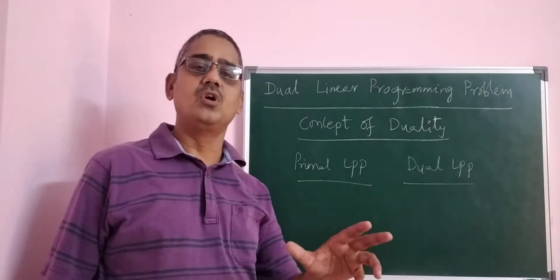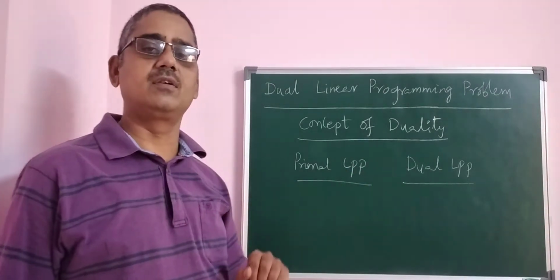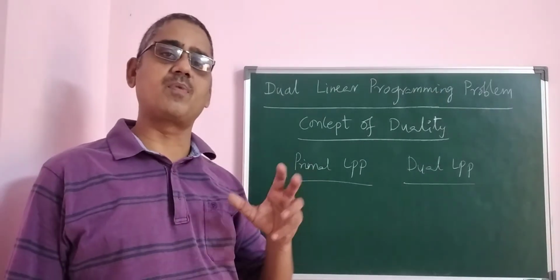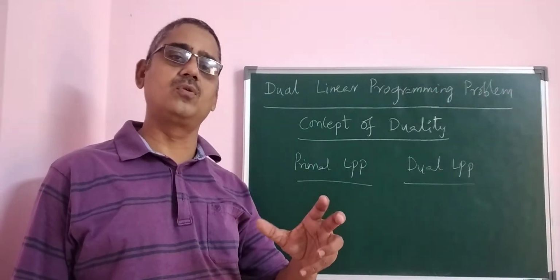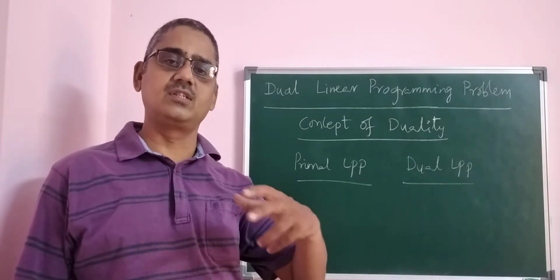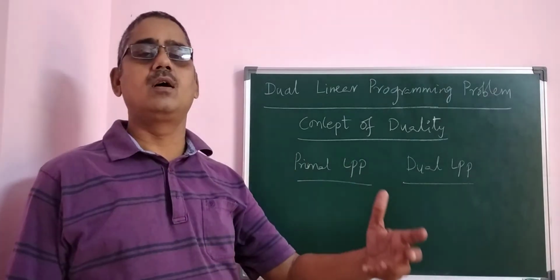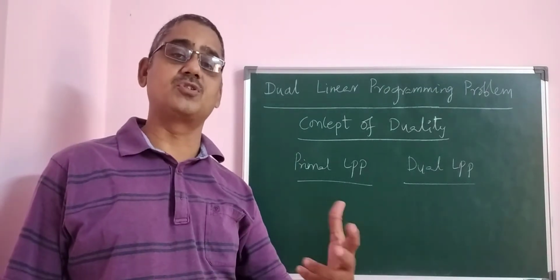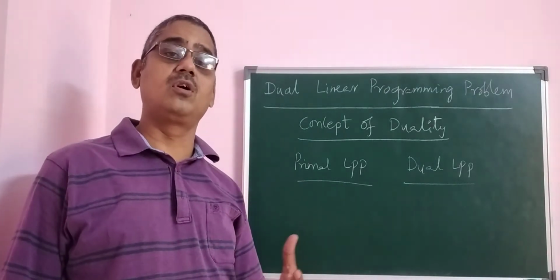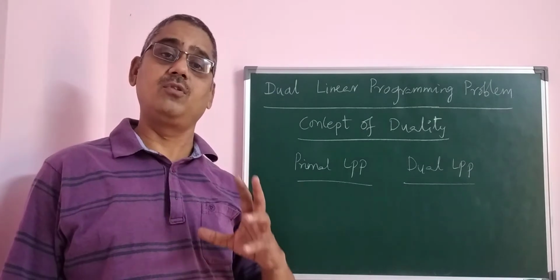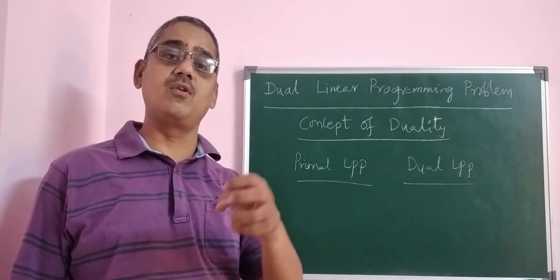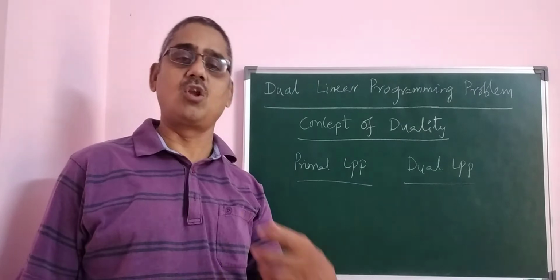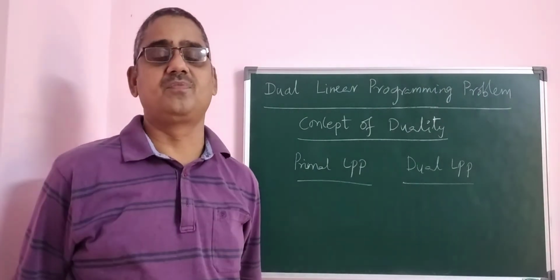Why are these two problems considered? For example, if the primal LPP is difficult to solve, then the dual LPP may be very easily solved. So there is a particular importance of the dual linear programming problem in solving linear programming problems.